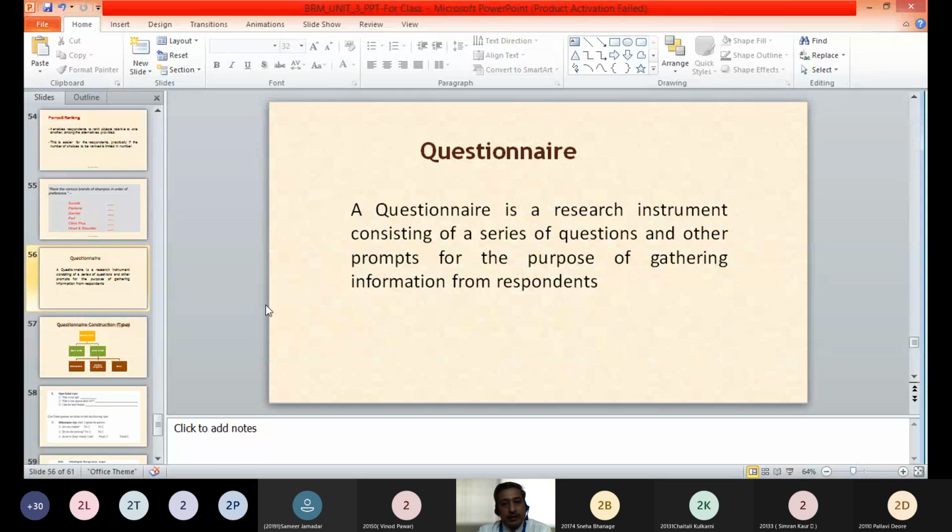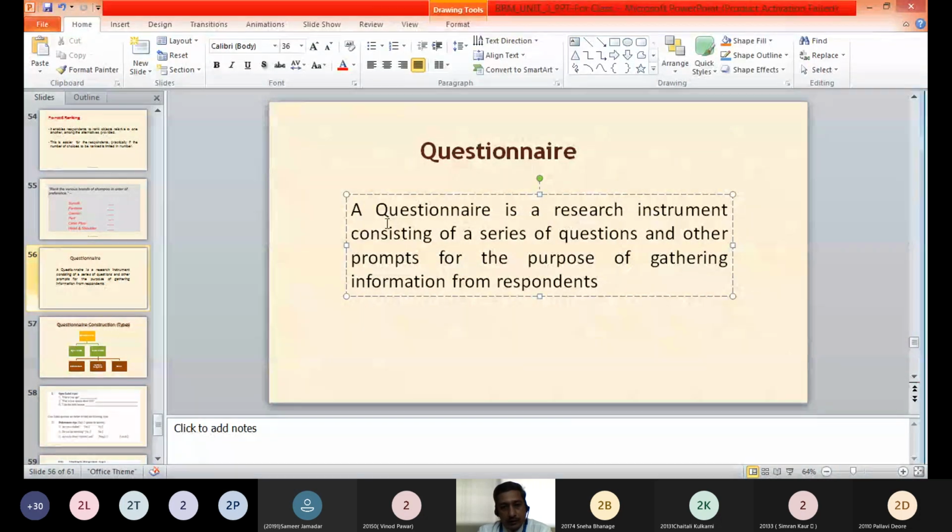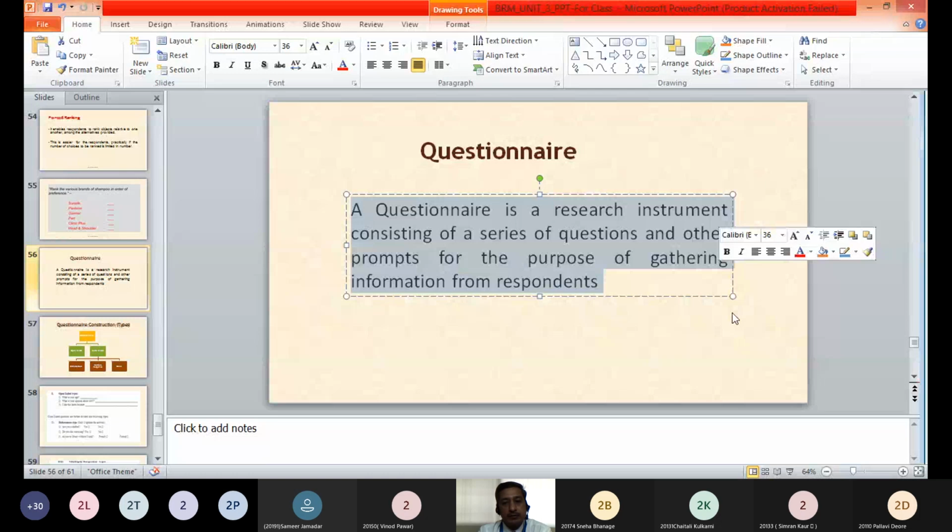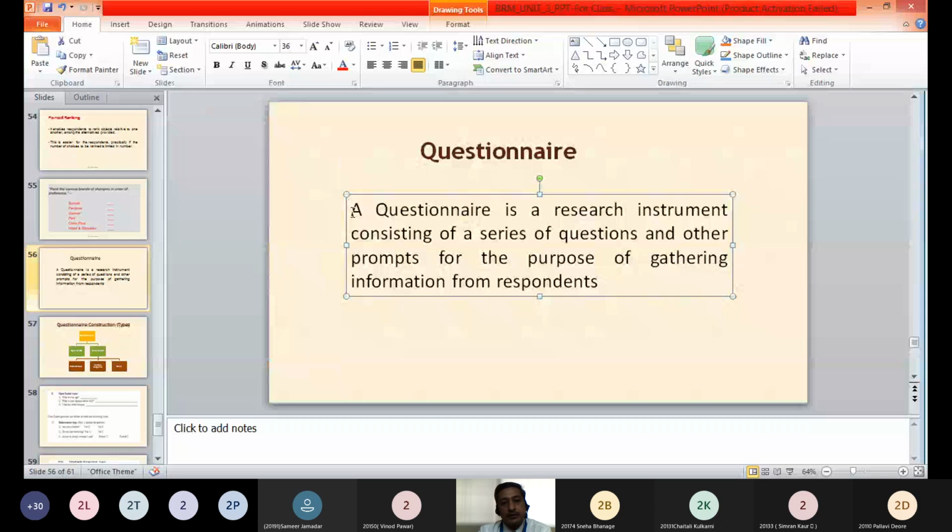A questionnaire is a set of questions, or it is a research instrument consisting of a series of questions and other prompts. Other prompts means any other stimulus, any picture or any graphical method, graphics shown. So any questionnaire is a series of questions or any other prompts for the purpose of collecting data or information from the respondents. So that is a simple meaning of a questionnaire.